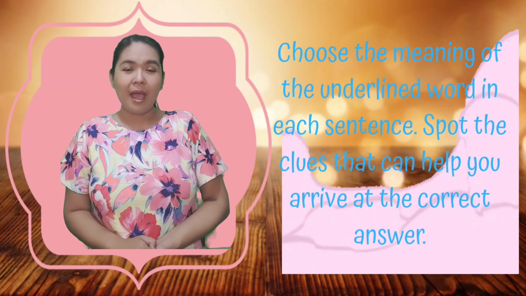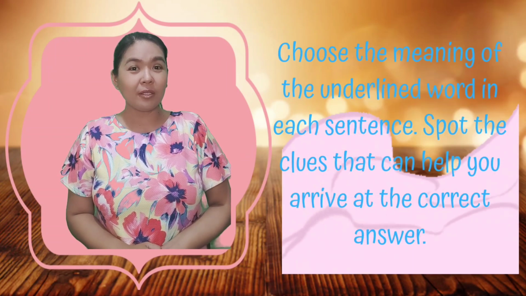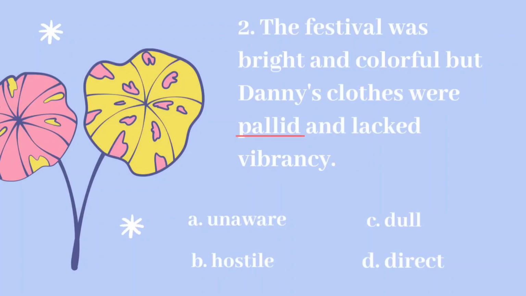Now, this time, I want you to choose the meaning of the underlined word in each sentence. Make sure to spot the clues that will help you arrive at the correct answer. The festival was bright and colorful, but Danny's clothes were pallid and lacked vibrancy. Is it A. Unaware, B. Hostile, C. Dull, D. Direct? The answer is C. Dull. The clue is the restatement, which is lacked vibrancy.